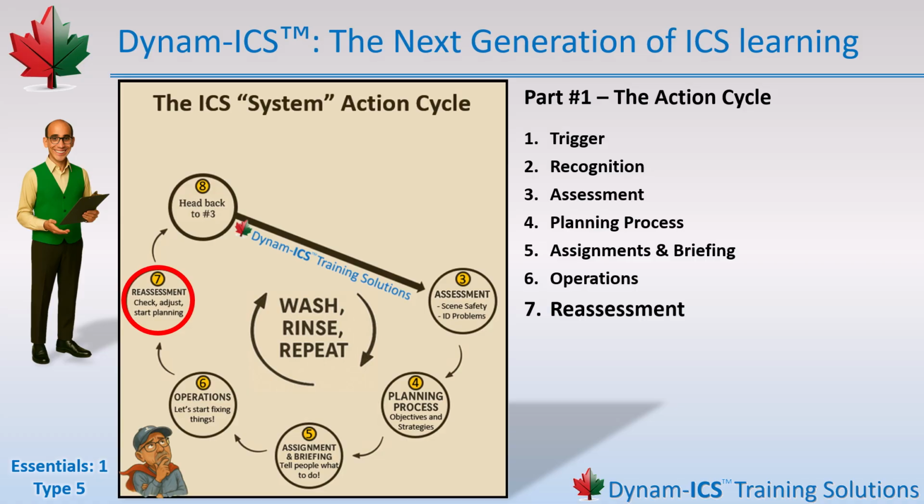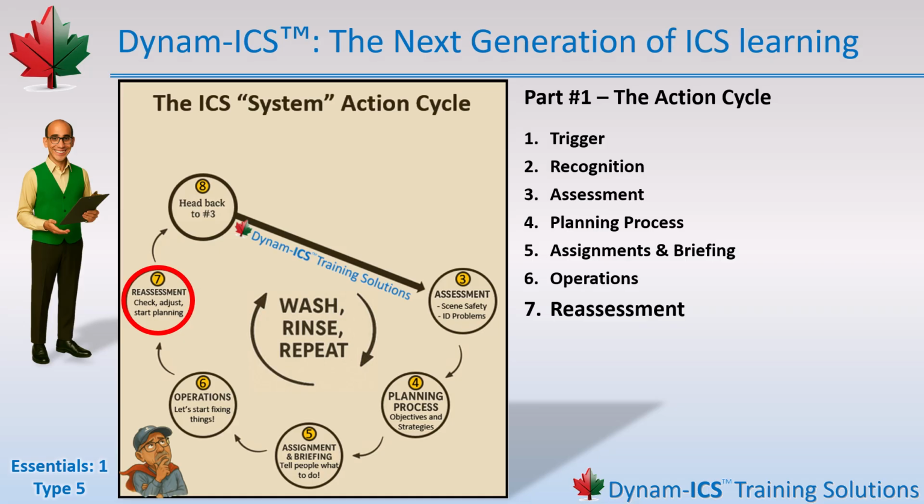All right, your teams are out there doing the work, things are getting fixed, and operations are rolling along. Now it's time for Step 7, reassessment. This is where you pause, lift your head up from the chaos, and ask the big 3 questions. 1, is the plan working? 2, do we need to adjust anything? 3, what's next? Reassessment is about checking progress, catching problems early, and staying ahead of the incident, not chasing behind it. Remember, ICS isn't set it and forget it. It's dynamic, which, hey, is exactly why we call this DynamICS.